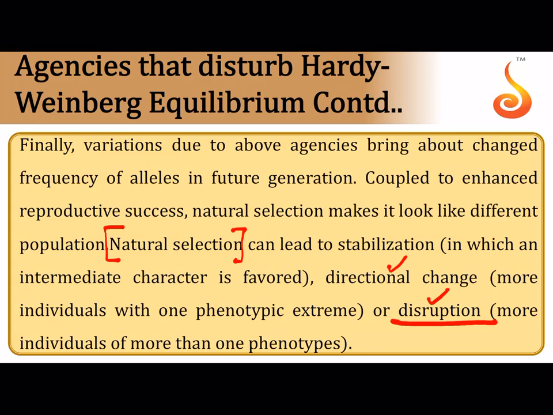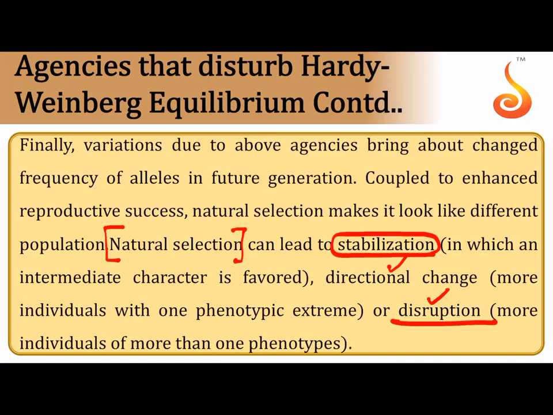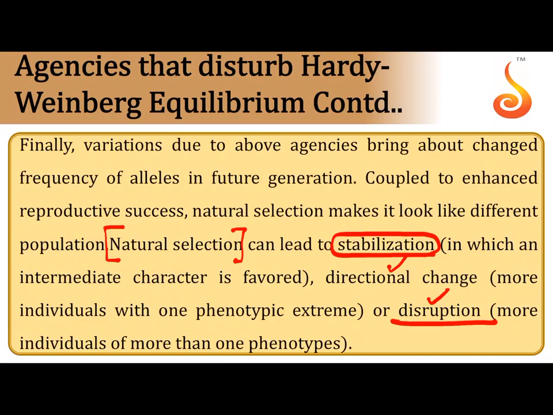And another one is called stabilizing selection. In stabilizing selection, nature will select heterozygous individuals, isn't it? Heterozygous individuals are those which probably express something of an intermediate character. It cannot be in the example of tall and dwarf I gave you.